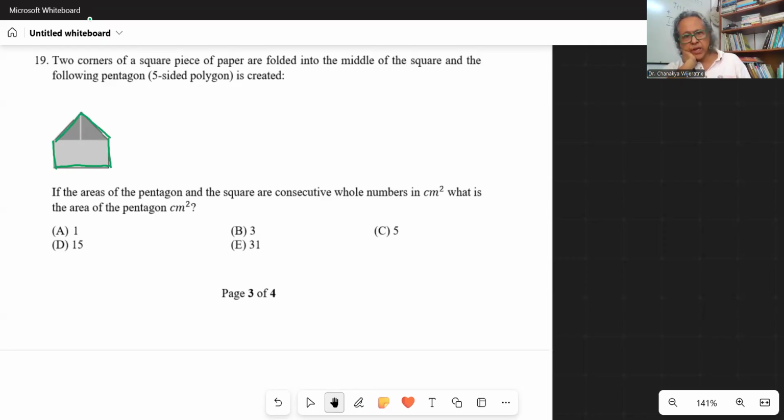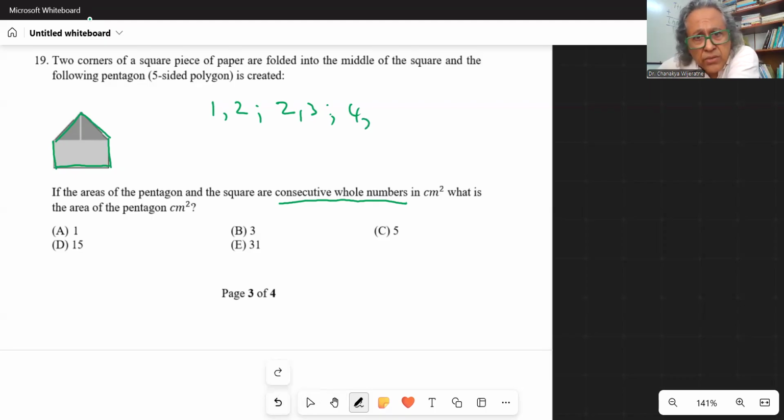That was the question. If the areas of the pentagon and the square are consecutive whole numbers, what are those numbers? So these are whole numbers one next to the other. For example, 1 and 2 are consecutive numbers. 2 and 3 are consecutive numbers, and 4 and 3 are consecutive numbers, right? So, what is the area of the pentagon?